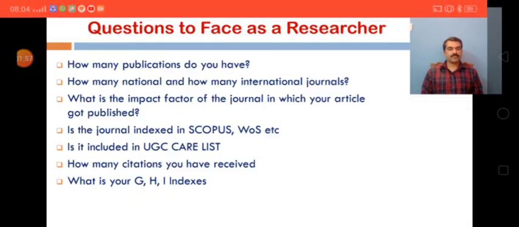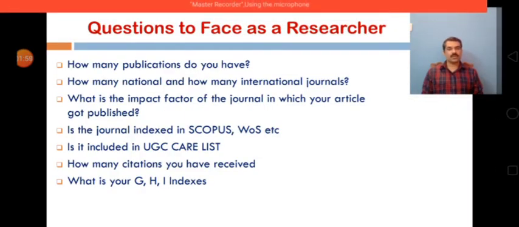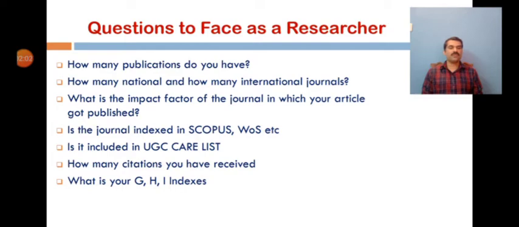As a researcher or an author, normally we have to face some questions from our own community related to our academic or research endeavors. Questions like: how many publications do you have to your credit, how many national and how many international journal publications, what is the impact factor of the journal in which your article got published, or is the journal indexed in leading databases like Scopus, Web of Science, etc. Is the journal approved and included in the UGC CARE list?